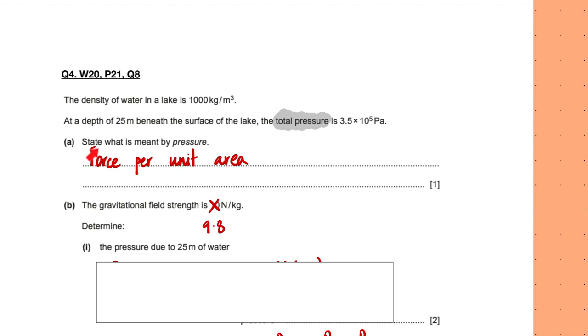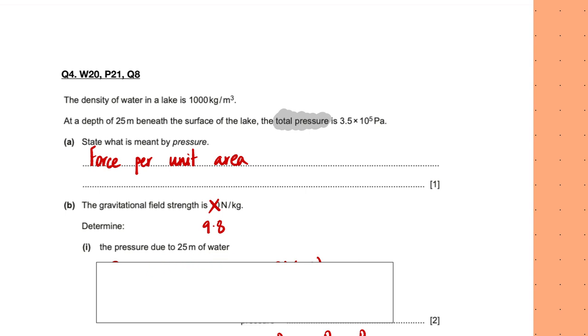Anyway, part A says state what is meant by pressure. Very easy definition, which is just the formula but in words: force per unit area. Gravitational field strength in this question was 10, but when you'll be appearing for your exams, this would be 9.8, so we'll use that just to get the hang of this. Find the pressure due to 25 meters of water.